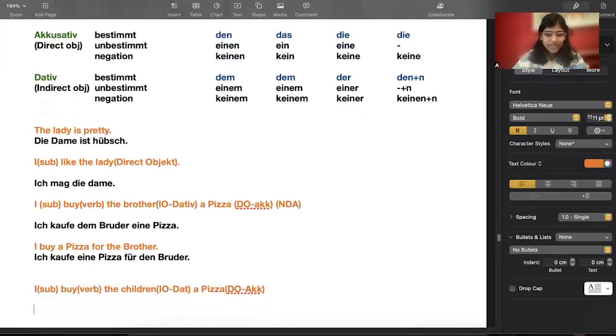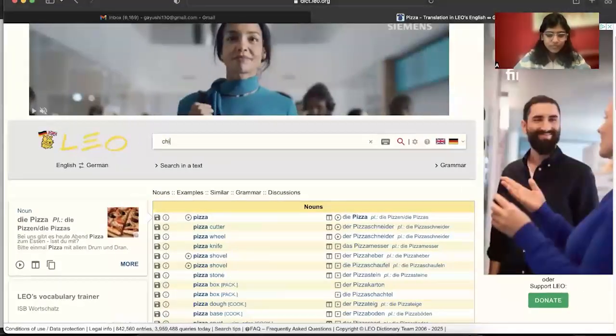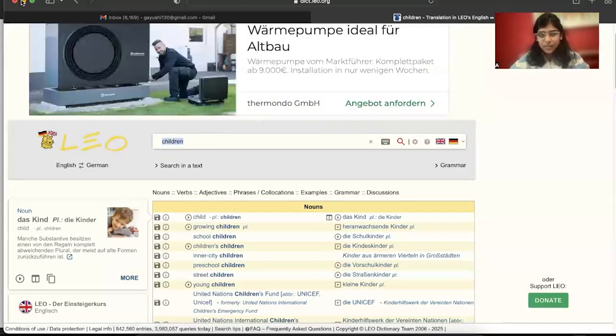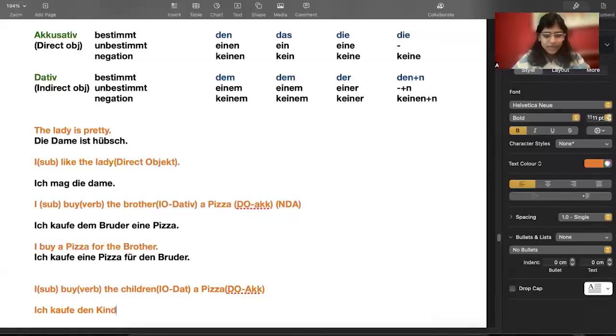So now I will make the sentence ich kaufe. Now, if it's a plural dative, then it will be den plus n, right? So I will write den. For children, what is the word? We can search here. See, if I search, it came as PL, which is D Kinder. Kinder is the word, right? So I will write den Kinder and I will use this extra N here. So it will become Kindern. I will use that extra N with the spelling, with the noun. Den Kindern eine Pizza. Okay, so this plus N is nothing, but we have to add this plus N with the noun. So this is a little description of personal pronouns and articles.